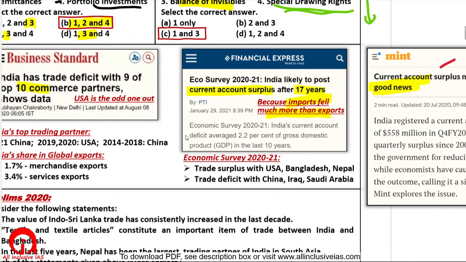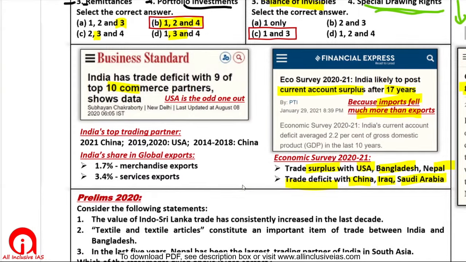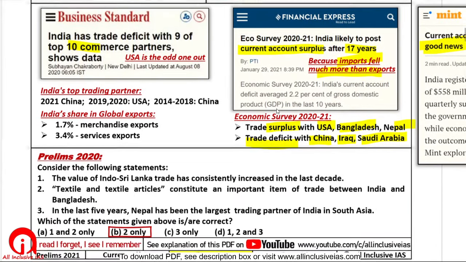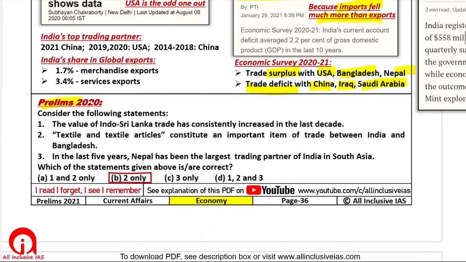And India has a trade surplus with USA, Bangladesh, Nepal. To these countries we export more, import less, which is a good thing. However, with China, Iraq, Saudi Arabia and many other countries, we import more. We have a trade deficit. Now suppose you cannot remember so much information. Still you can solve questions using your common sense.